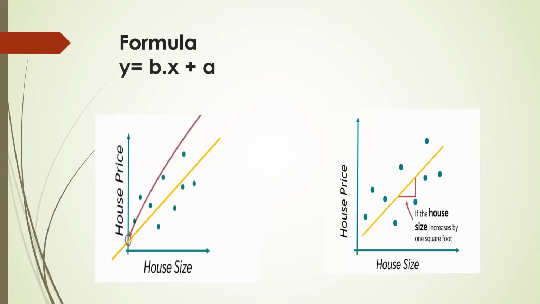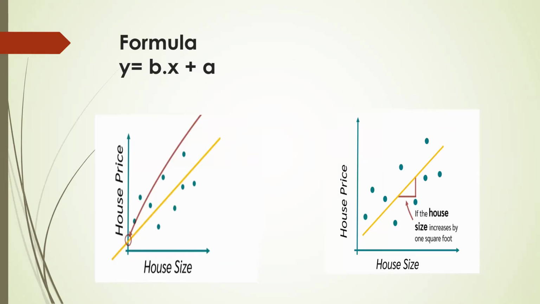The formula for studying the linear regression is shown on your screen, which says y equals b into x plus a. Y we know is the dependent variable, which is the house price. B and A are the coefficients, and X is the independent variable, which is the house size.